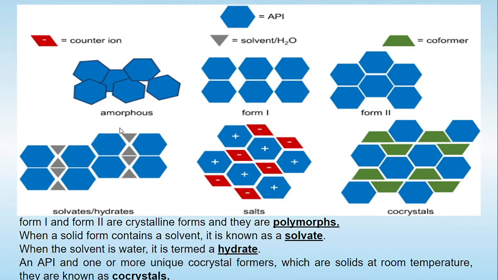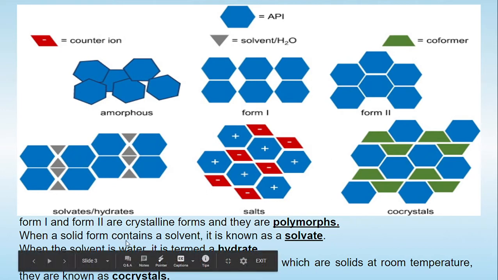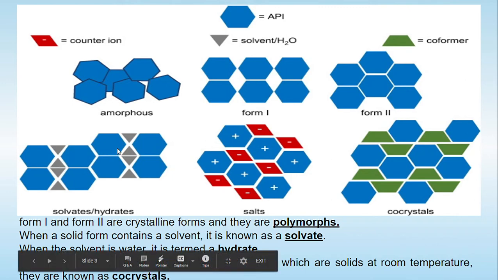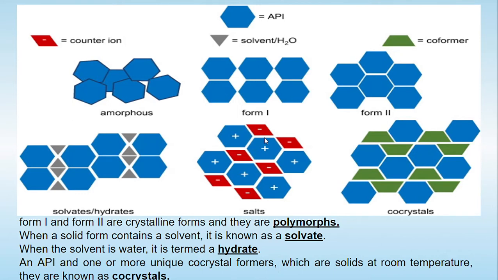Now if we combine this hexagonal blue API molecule with molecules like a solvent, which is shown in this diagram by the gray triangle, the solvent molecules occupy the space present between the API molecules. When the solid form contains a solvent, it is known as a solvate. But if the solvent is water, then these solvates are also known as hydrates.